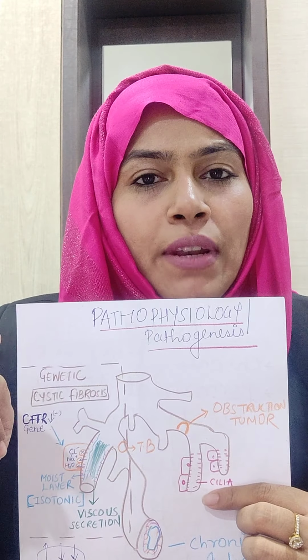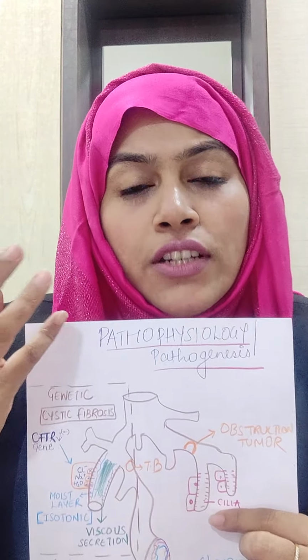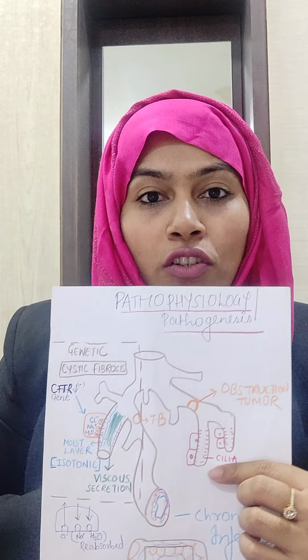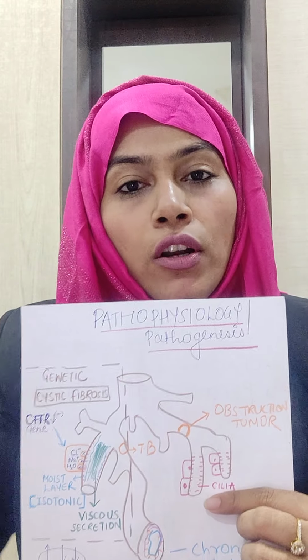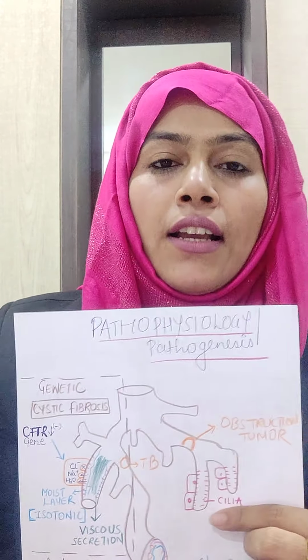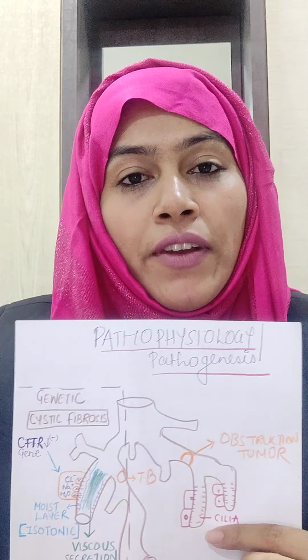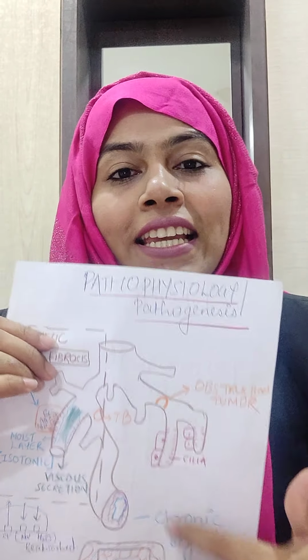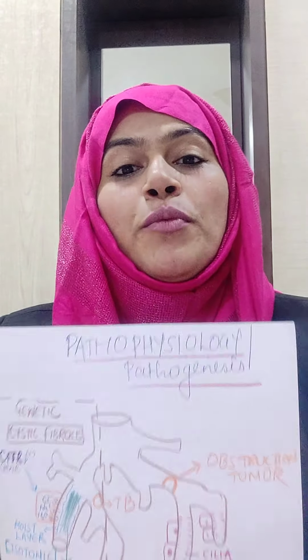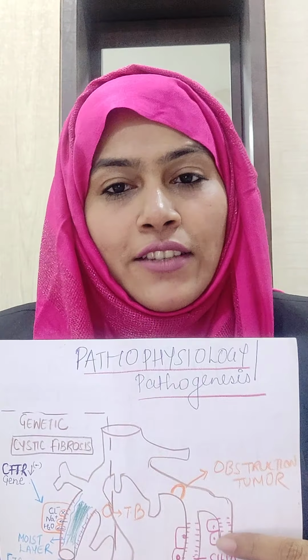So mostly these people are affected with frequent sinusitis because the sinuses are constantly filled, the lungs are constantly filled. Because of these multiple problems since childhood, when you are a small kid, the main reason is that the cilia is actually absent and not able to function properly, and this could be one of the causes for bronchiectasis also.